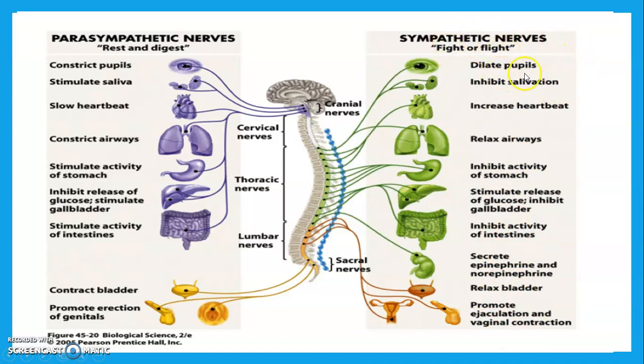At that time pupils get dilated, heart rate increases, and all body secretions get decreased or inhibited. The parasympathetic is the digest and rest mode. In this mode, muscles relax, heart rate is a little slower, and all the secretions are in an increased mode.